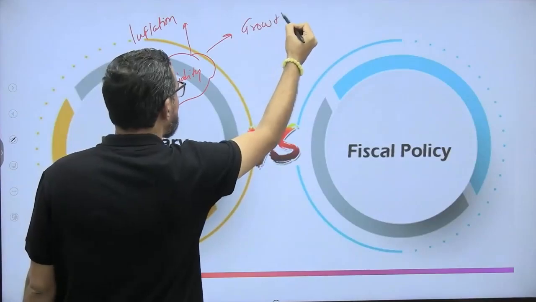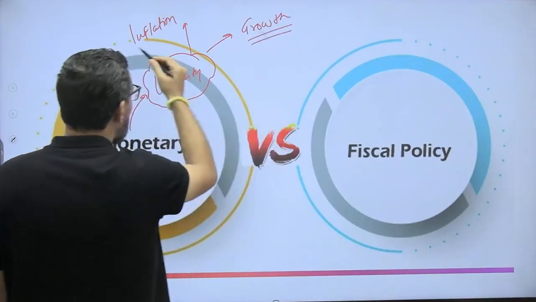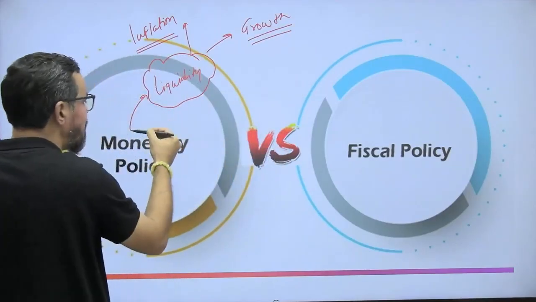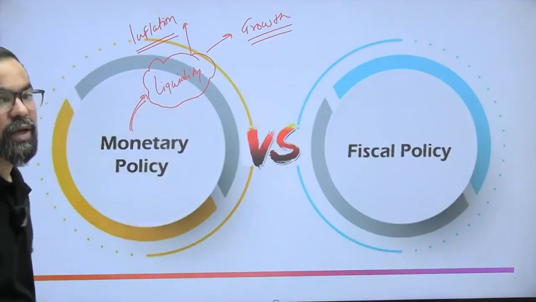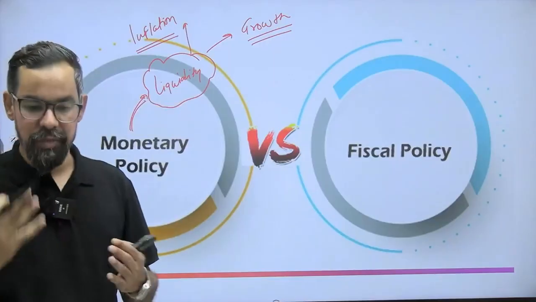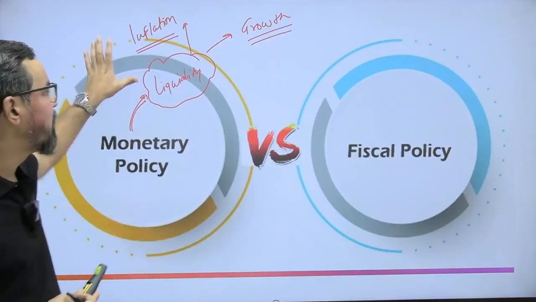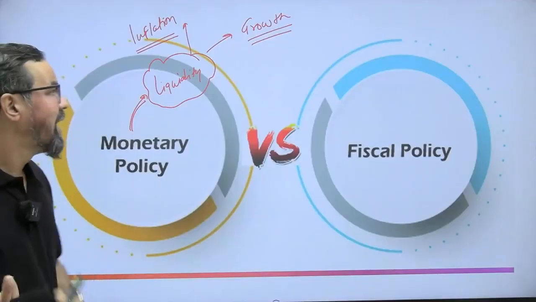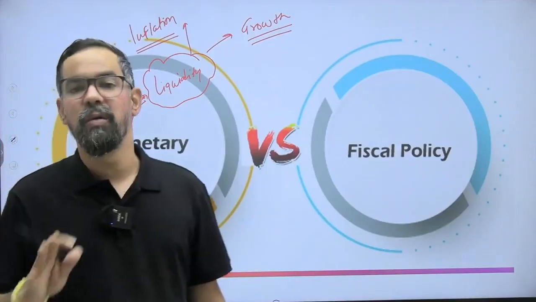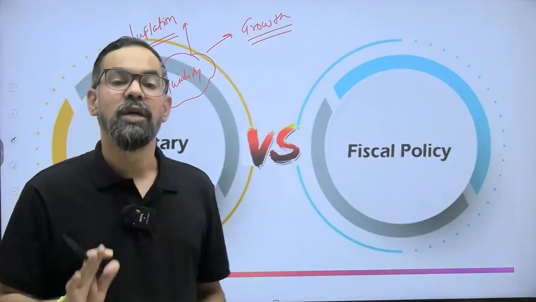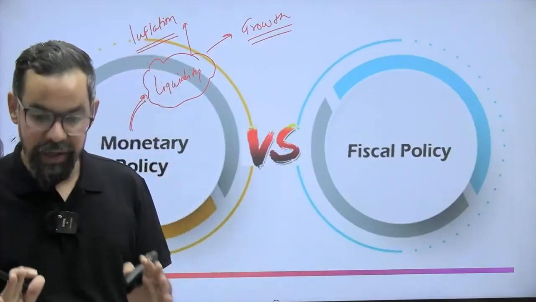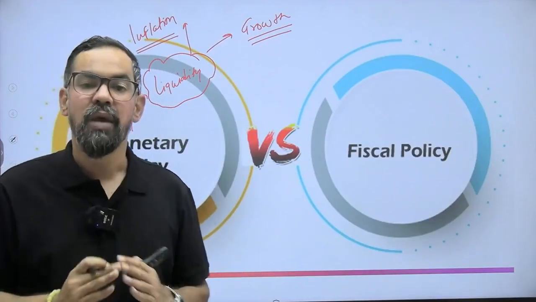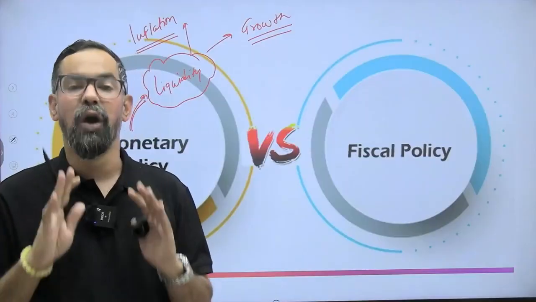Liquidity means money supply in the economy. Okay. So if we have surplus money supply, it will affect your inflation, and your inflation will also increase. And if there is low money supply in the economy, it will affect your economic activities. That means it will directly affect your economic growth.